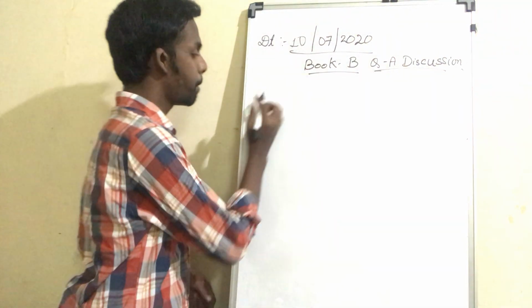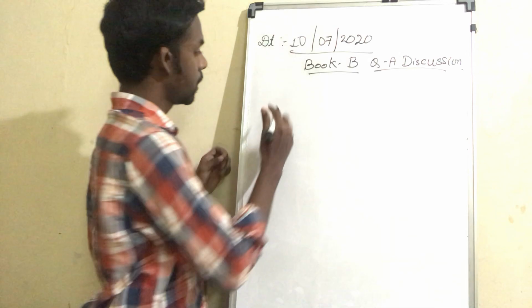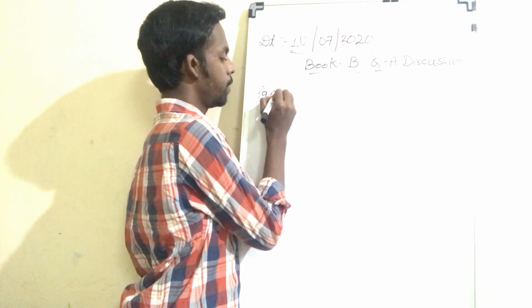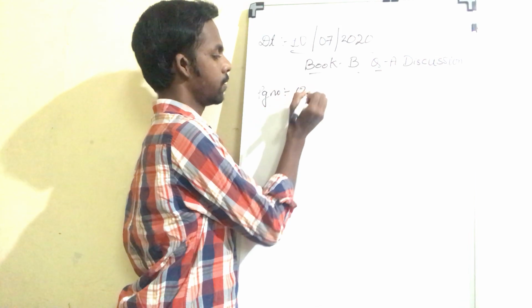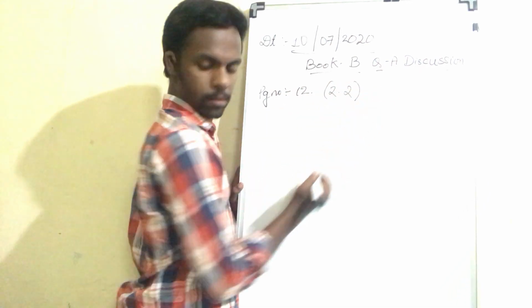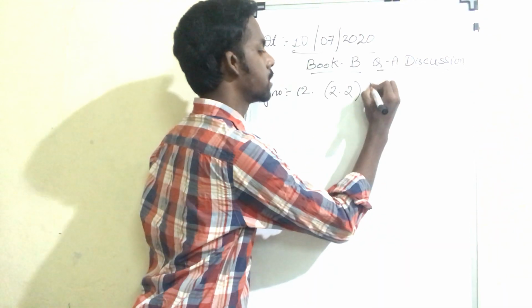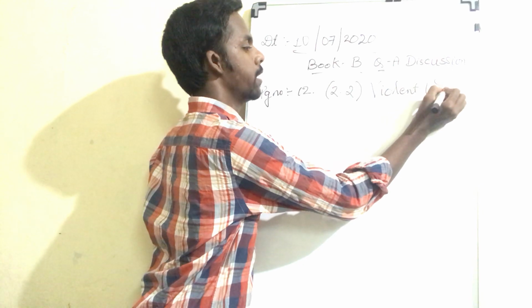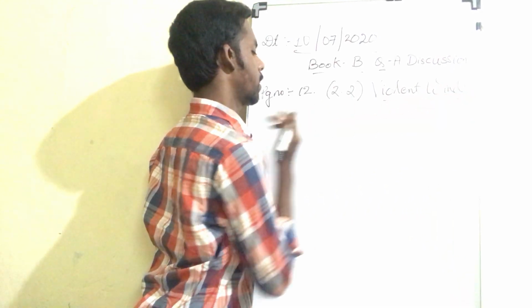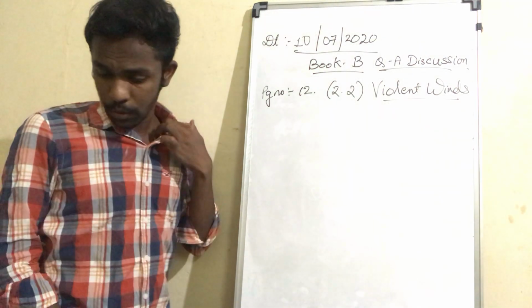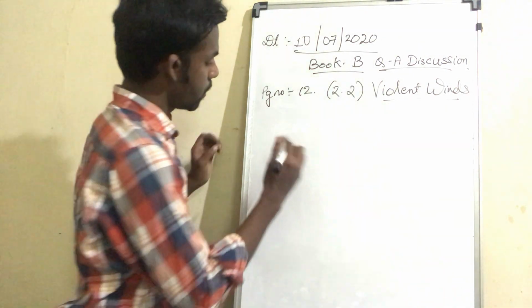Now let's get into book B, question and discussion, page number 12, exercise 2.2, violent winds.